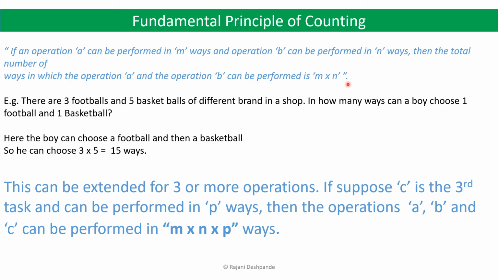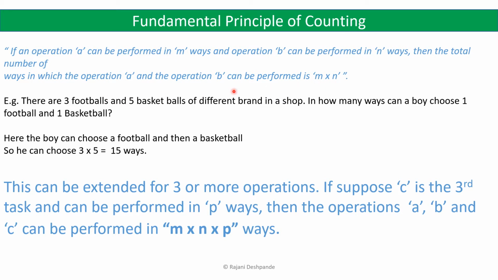Suppose we have to do operation A first and then operation B, then there are m into n ways in which A and B can be performed.